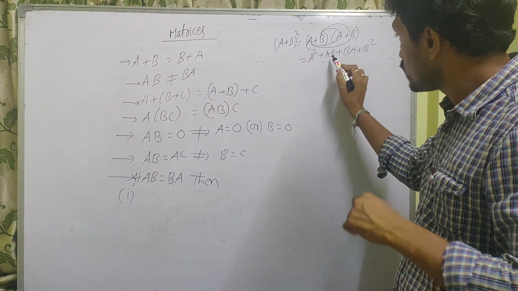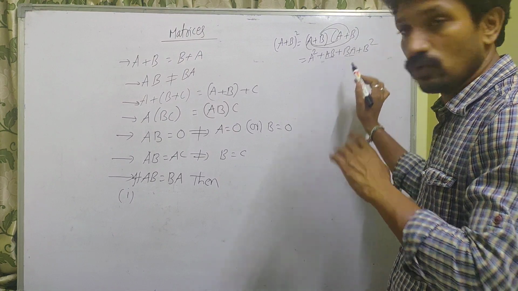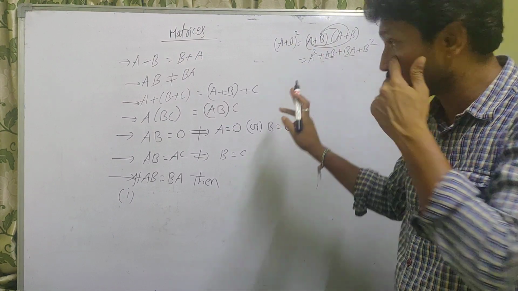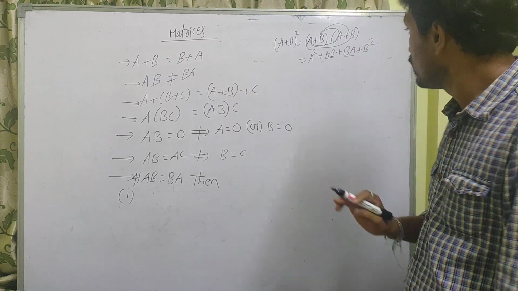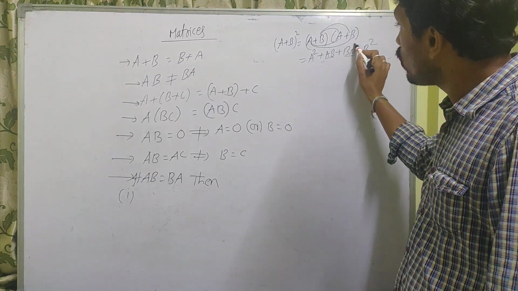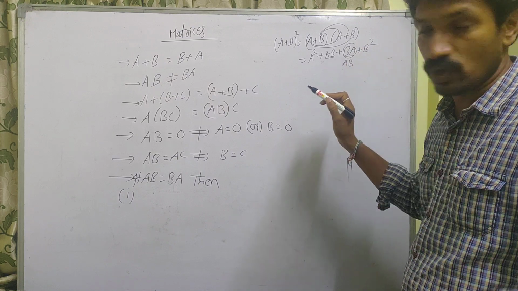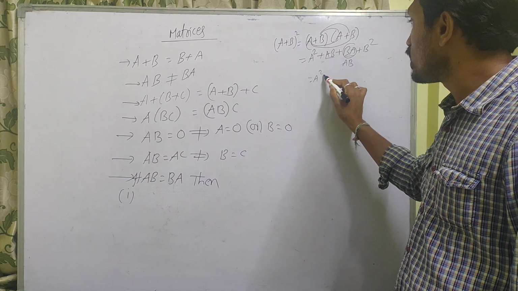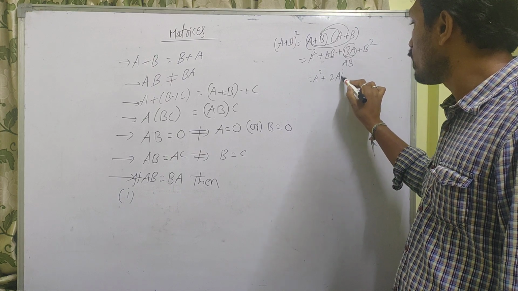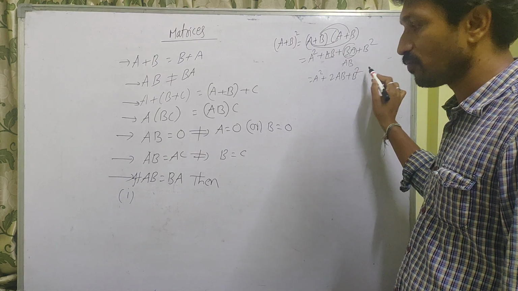If suppose AB is not equal to BA, this answer is A plus B whole square is A square plus AB plus BA plus B square. If AB is equal to BA, then instead of this one you can write AB plus AB, 2AB, then it becomes A square plus 2AB plus B square.